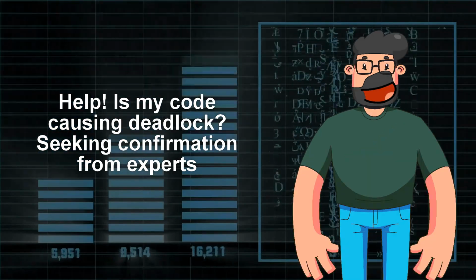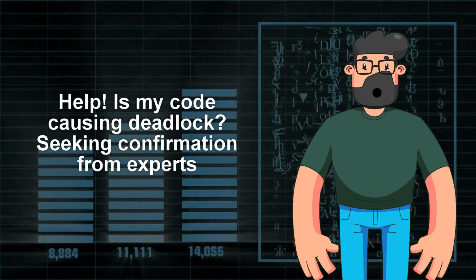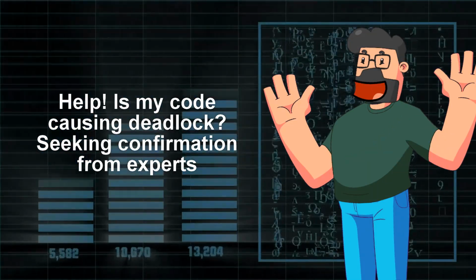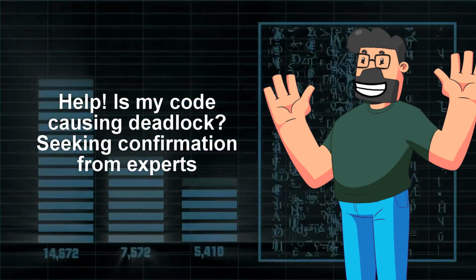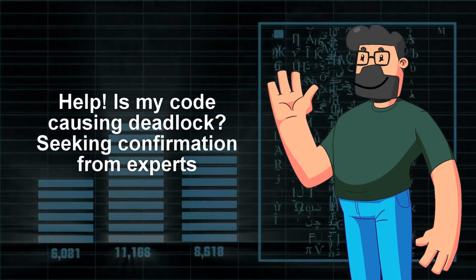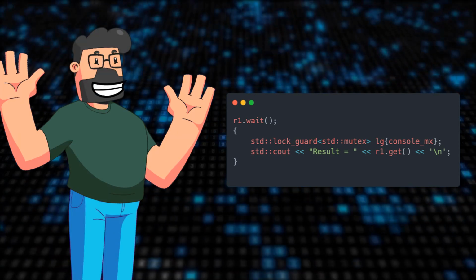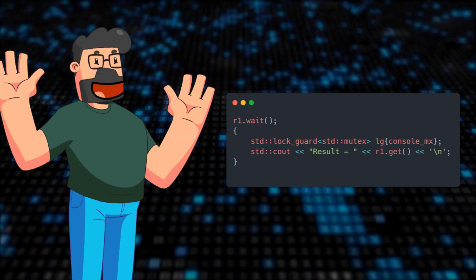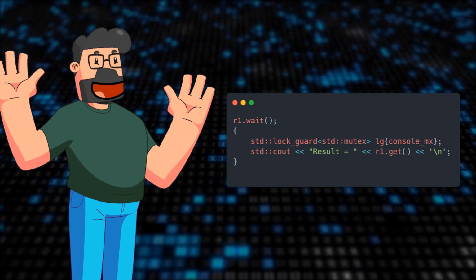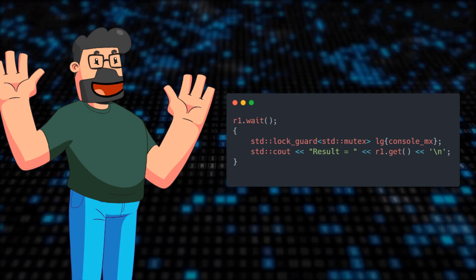However, you encountered a problem with deadlock issues in the code you wrote. It seems to sometimes hang and not work as expected, indicating a potential deadlock. Upon examining the code, the solution to the issue lies in avoiding a potential deadlock by not blocking the console output mutex while waiting for the future result.